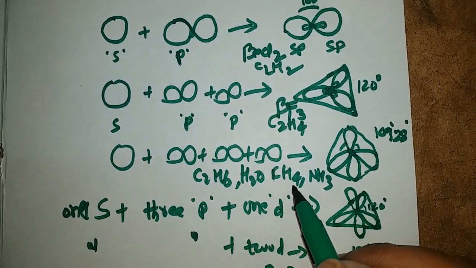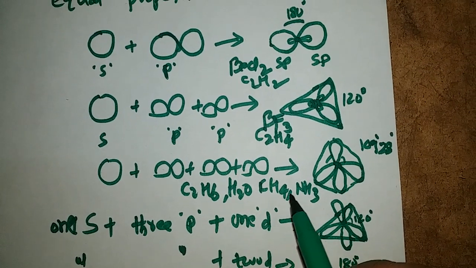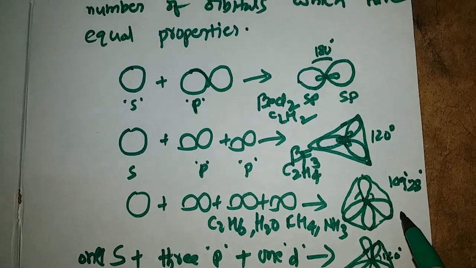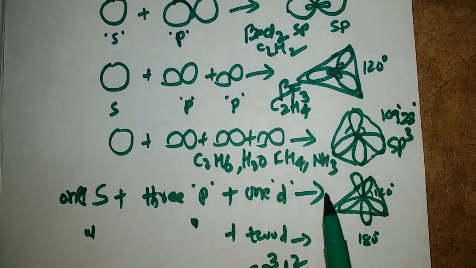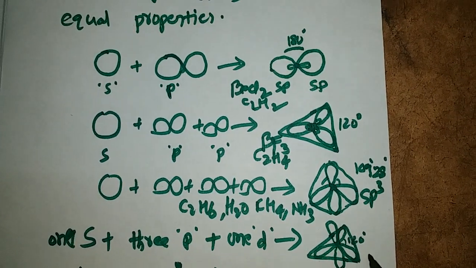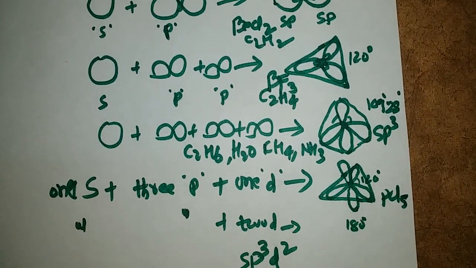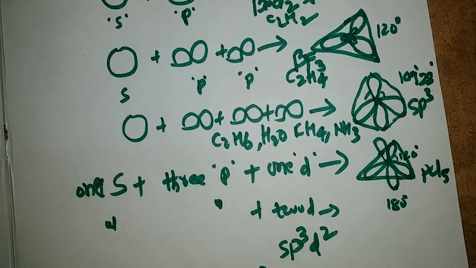Ethane, water, methane, ammonia, all these molecules are examples which have sp3 hybridization. Coming to sp3d hybridization, the example is PCl5, and sp3d2 hybridization is present in the SF6 molecule.